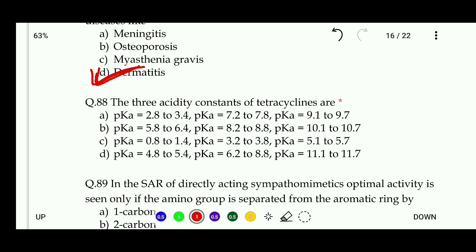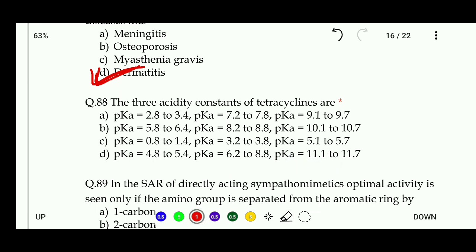Next, the 3 acidity constants of tetracycline are: pKa equal to 2.8 to 3.4, pKa equal to 7.2 to 7.8 and pKa equal to 9.1 to 9.7; pKa equal to 5.8 to 6.4, pKa equal to 8.2 to 8.8 and pKa equal to 10.1 to 10.7; pKa equal to 0.8 to 1.4, pKa equal to 3.2 to 3.8 and pKa equal to 5.1 to 5.7; pKa equal to 4.8 to 5.4, pKa equal to 6.2 to 8.8 and pKa equal to 11.1 to 11.7.